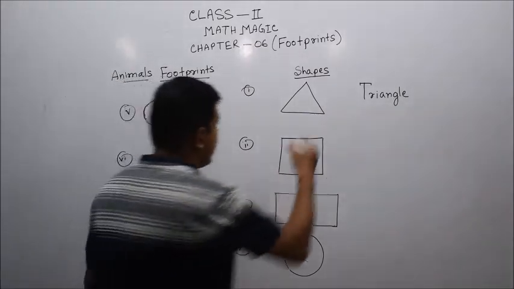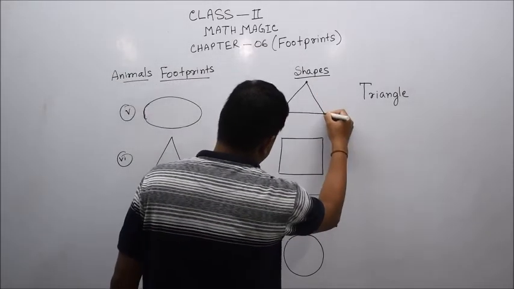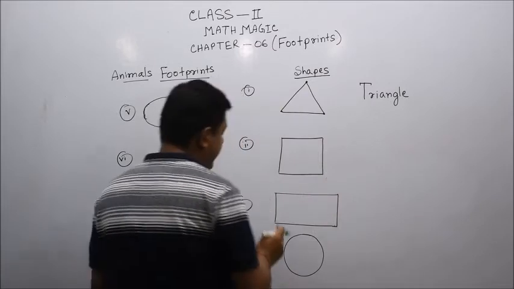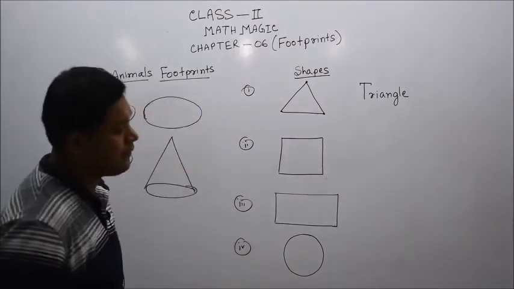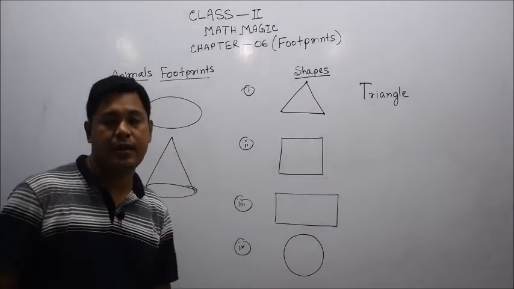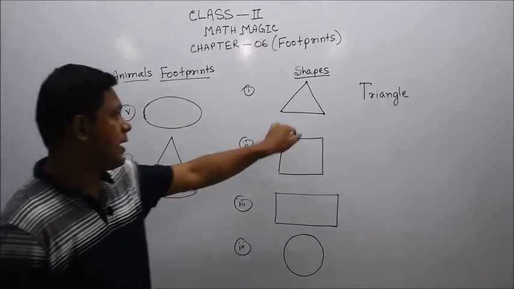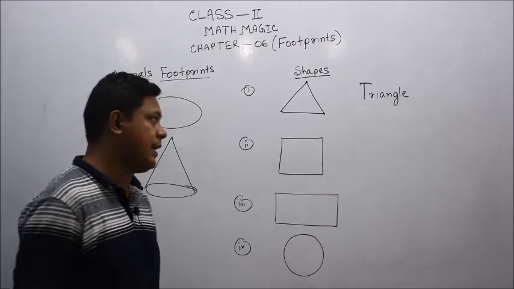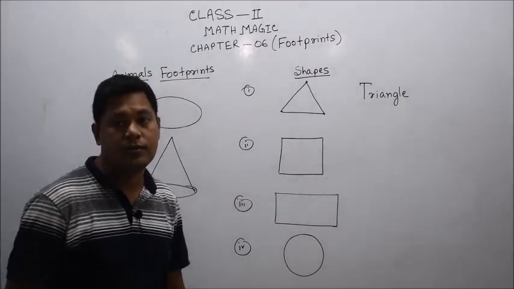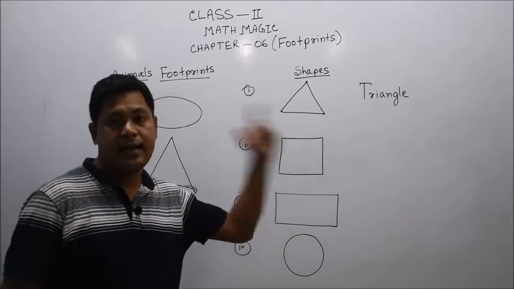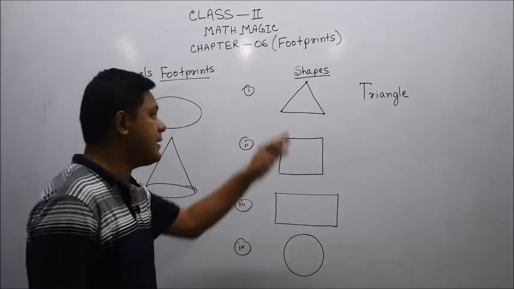Whenever there are 3 sides, 4 sides, 5 sides, these are different types of shapes in our geometrical or mathematical books. So this is called a triangle. In our mathematical terms, it is called a triangle. How many sides does it have? It has 3 sides and 3 corners.